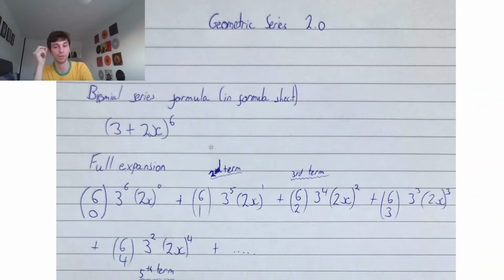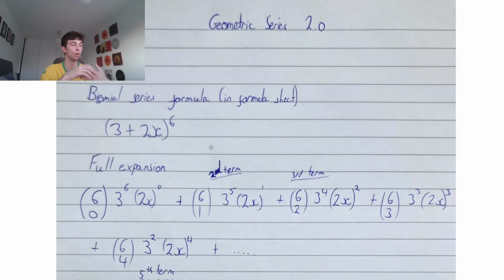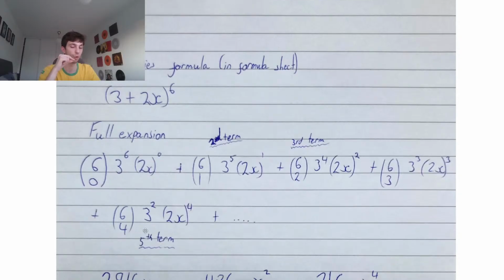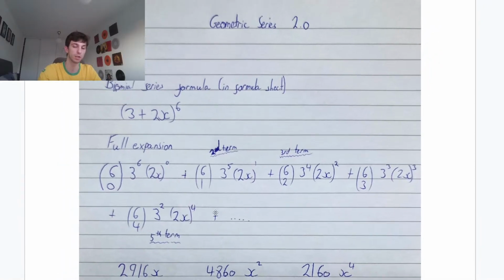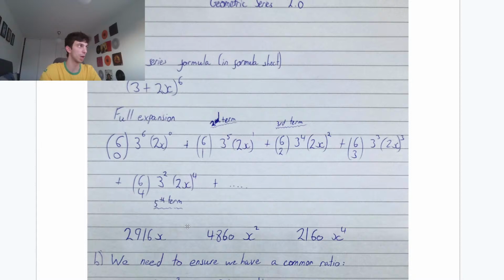So exactly that, guys. Just plug it into your formula. I'm not going to go through all this. It's just using the formula. I just wanted you guys to have seen it before the exam. We have the second term, 6 choose 1, 3 to the 5 multiplied by 2x. Then our third term, 6 choose 2, 3 to the 4 multiplied by 2x all squared. Remember, the whole thing is squared, so this is going to be 4x squared. And then for that fifth term, we have 6 choose 4, 3 squared multiplied by 2x to the power of 4. Okay? Not wasting time on this one, guys.